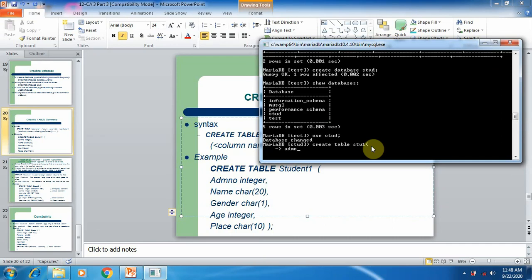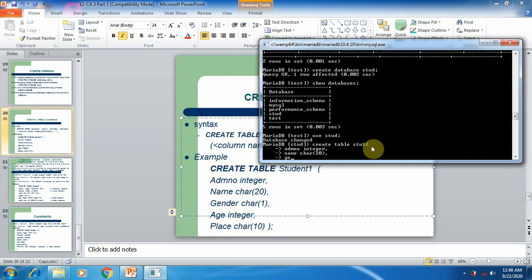Admin number, space, integer, comma, and then type name, space, character, within the parenthesis mention the size and then type comma.